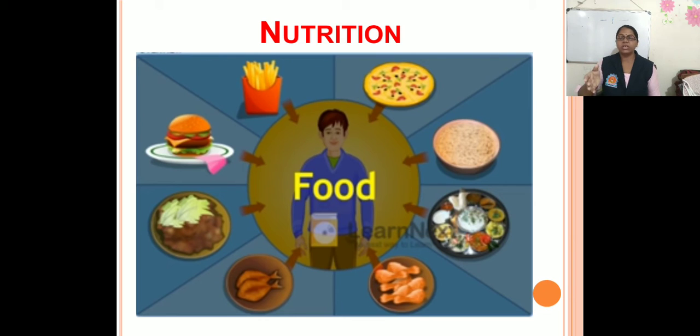Again, nutrients can be classified into two types: macronutrients and micronutrients. Nutrients required in a large quantity are called macronutrients. For example, carbohydrates, proteins and fats or lipids are macronutrients. The nutrients required in a very small quantity are called micronutrients. For example, minerals and vitamins.